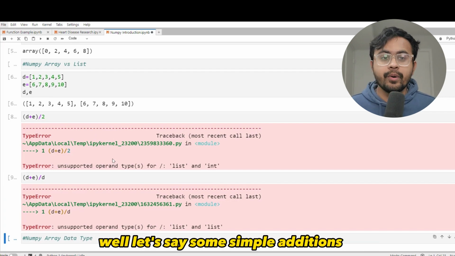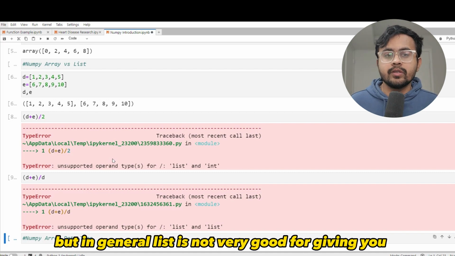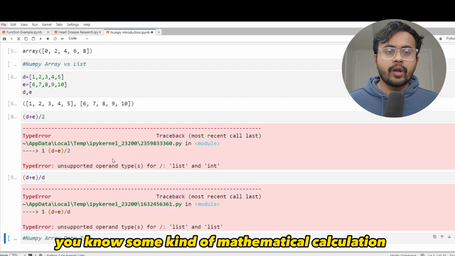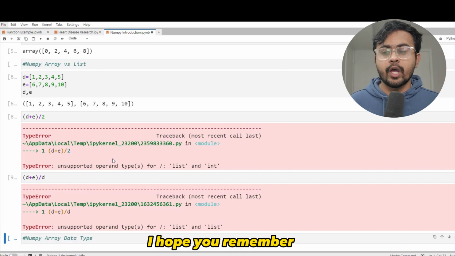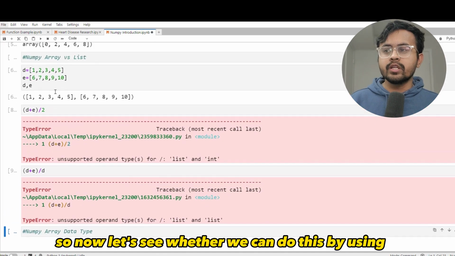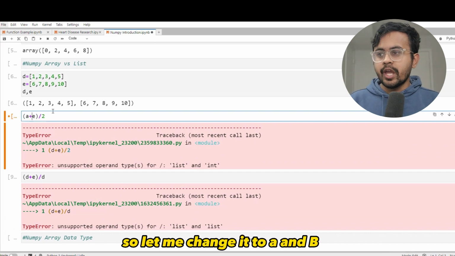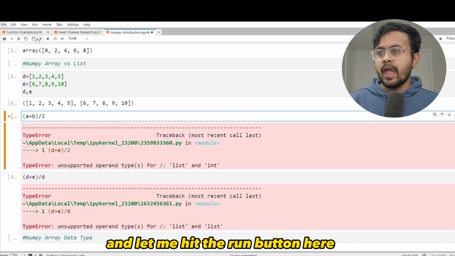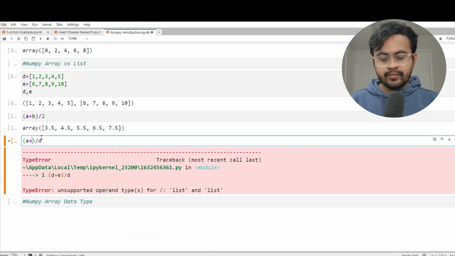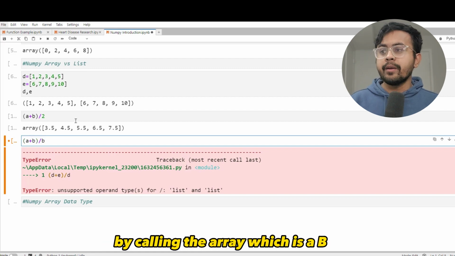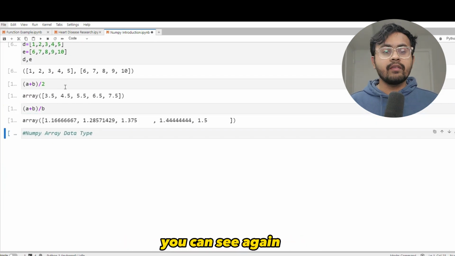Well, as I said, some simple additions and some other calculations might work, but in general, list is not very good for giving you some kind of mathematical calculation, which we have discussed even in the last video as well. So now let's see whether we can do this by using the array data structure. So let me change it to A and B, and then let me hit the run button here. You can see that it works. Okay, and then again let me do that by calling the array which is AB, which we created at the beginning, and then let me hit the run button here.